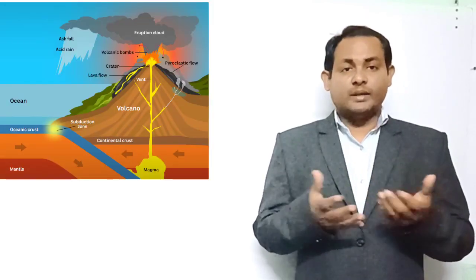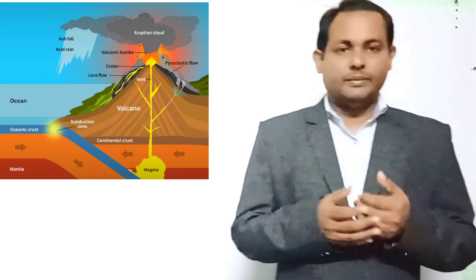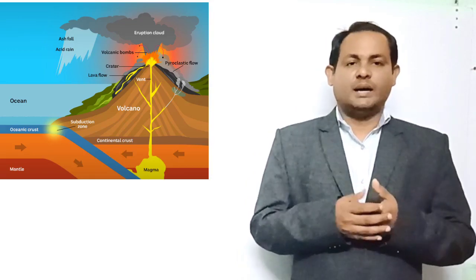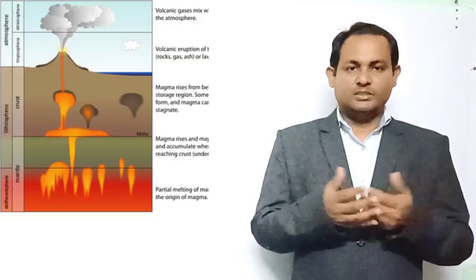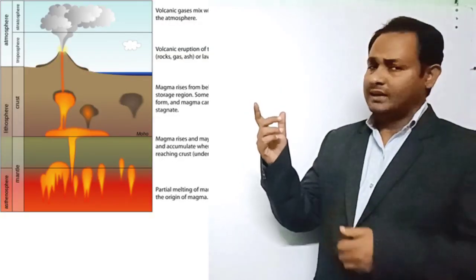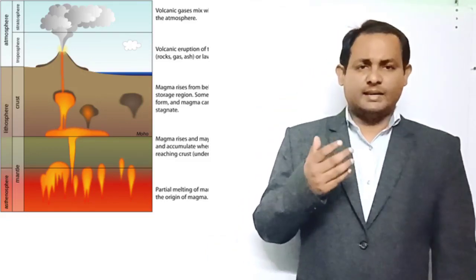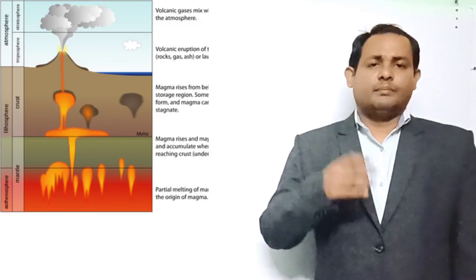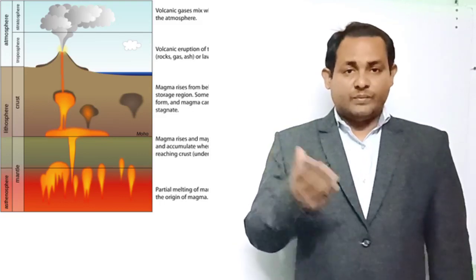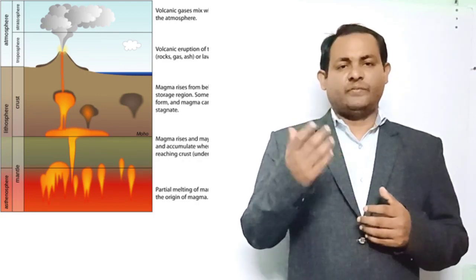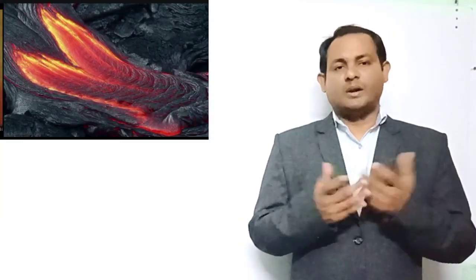And volcanic mountains: the mountains formed by the accumulation of volcanic material are called volcanic mountains. Examples are Mauna Loa in the Hawaiian Islands, Mount Popa in Myanmar, and Fujiyama in Japan.